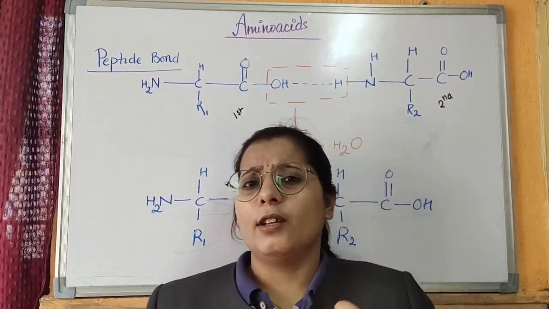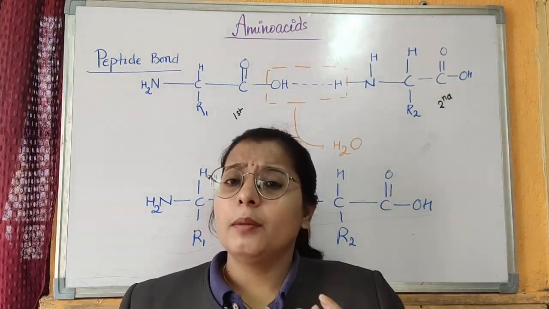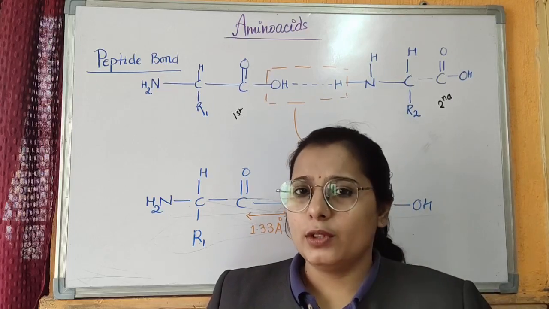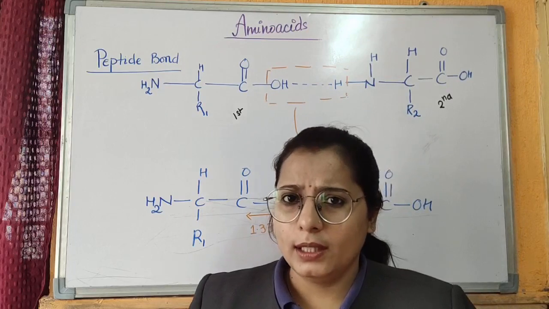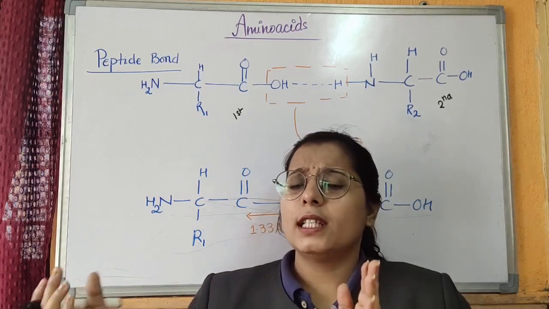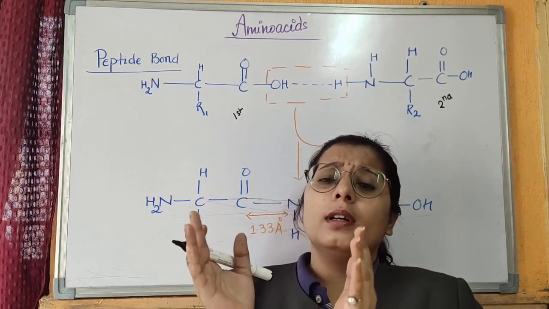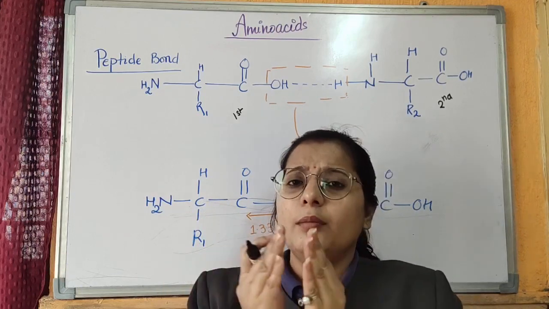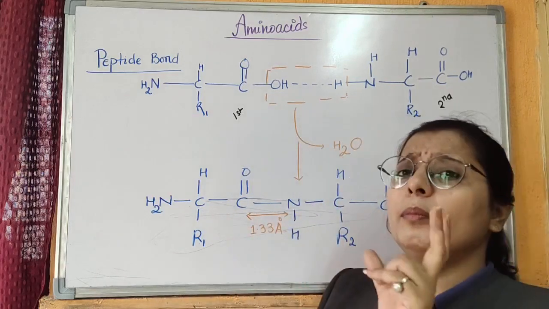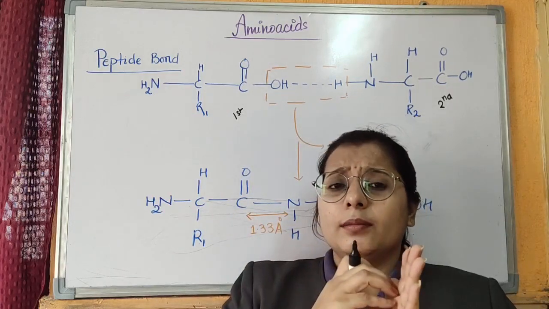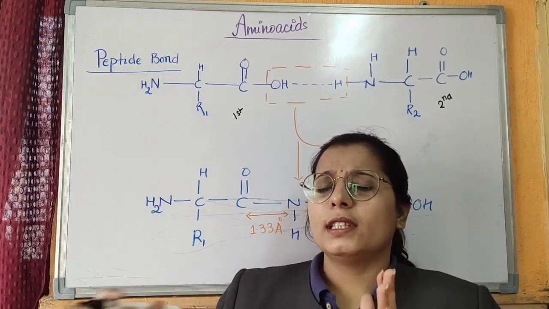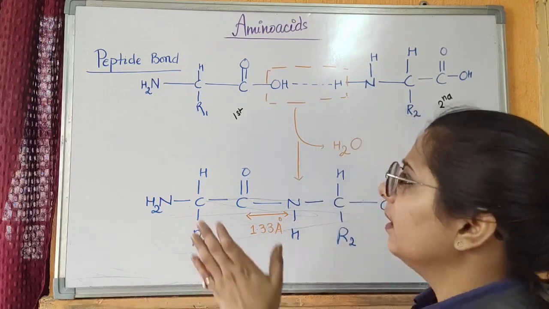Now a question arises in our mind: what is a peptide bond? Peptide bond is also called an amide bond. That is a bond formed between two amino acids. When two amino acids come together, the first amino acid has a carboxyl group and the second amino acid has an amine group. The two ends come together and a water molecule is removed, forming an amide bond. In a peptide or polypeptide, when a number of amino acids come together, they form a number of amide bonds and form a stretch of peptide or polypeptide.